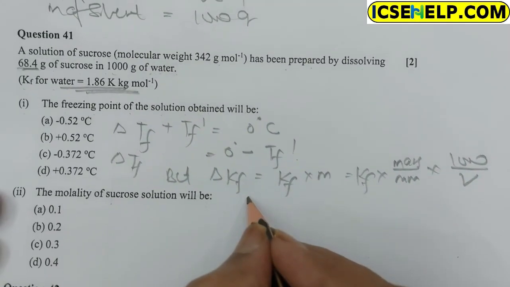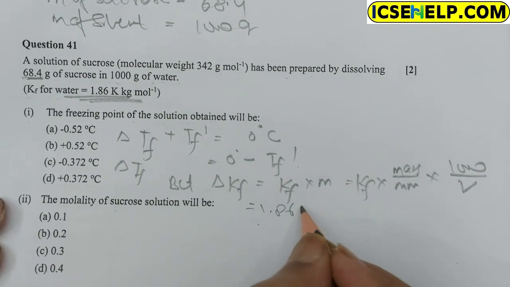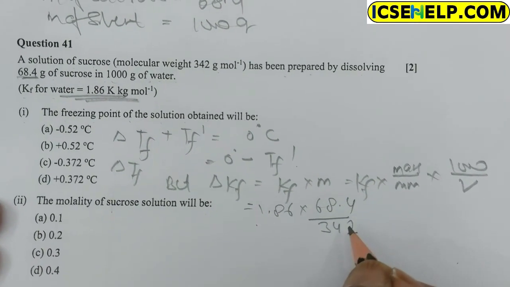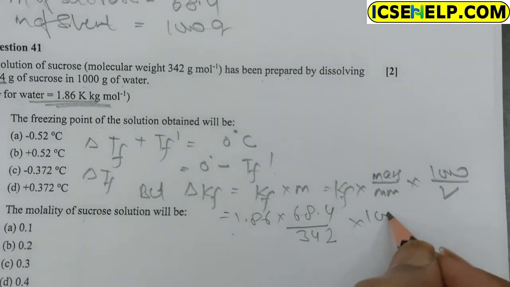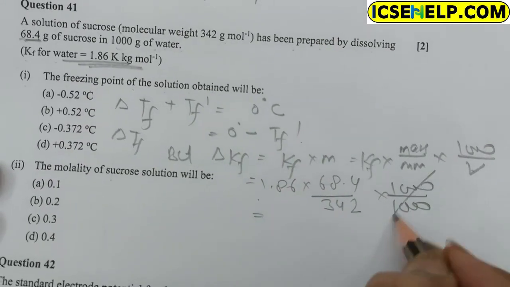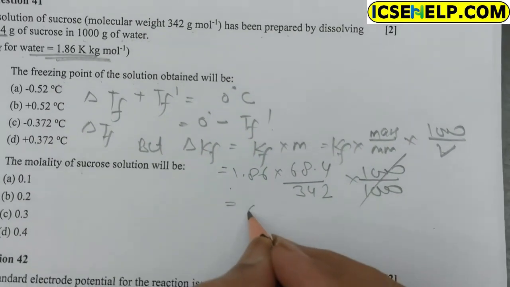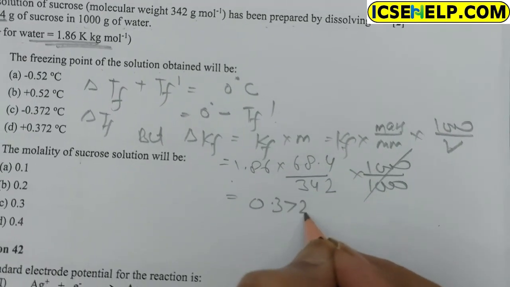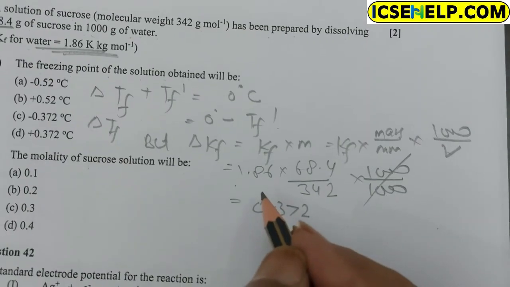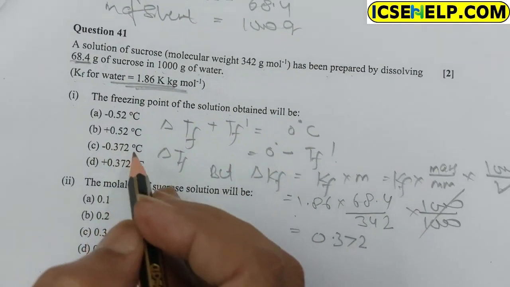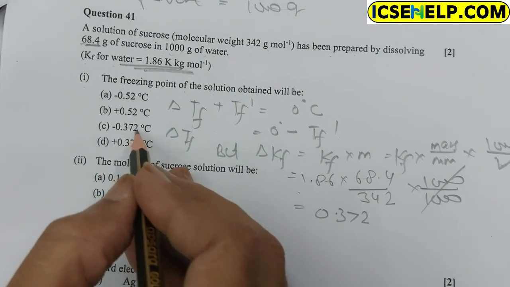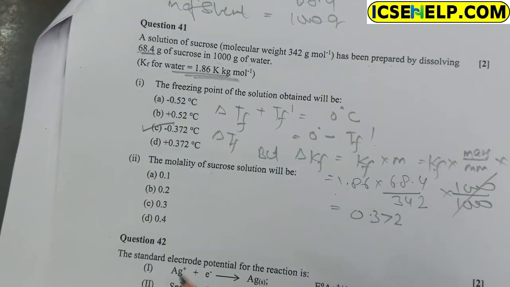Putting the value, 1.86 into 68.4 upon 342, molecular mass is given, and 1000. And after solving it, we have 0.372. So option C, minus 0.372, is the correct option.